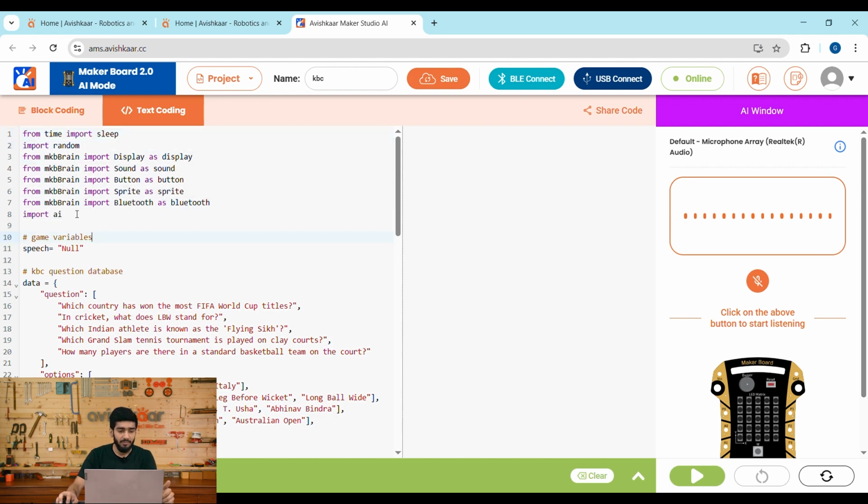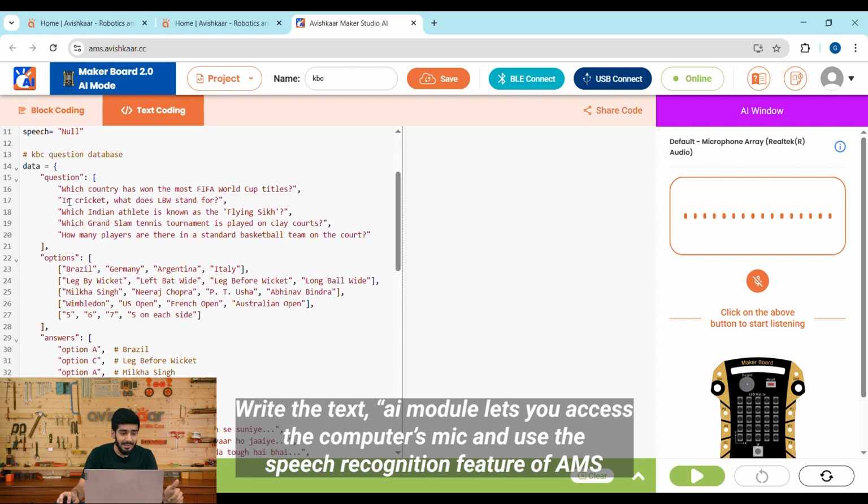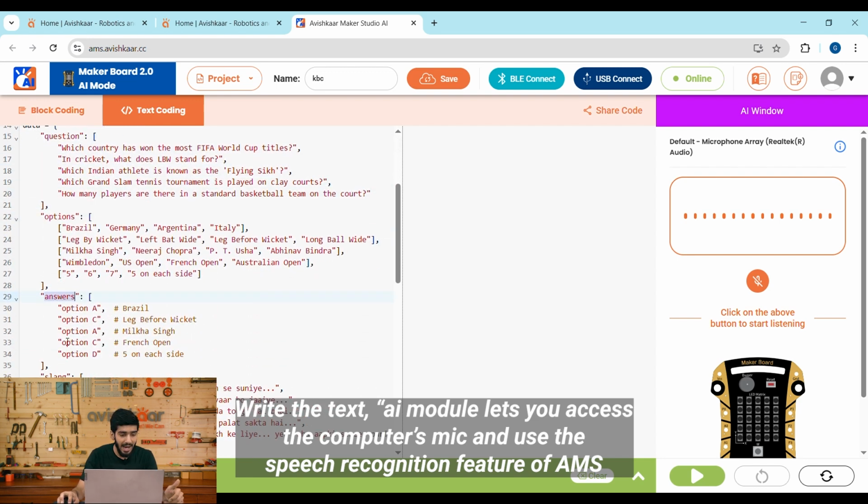So in the first step, we are trying to import all the modules, and this AI module is the reason that you will be able to use the speech recognition feature. Next, we have this data structure which has questions, options, answers and slangs.